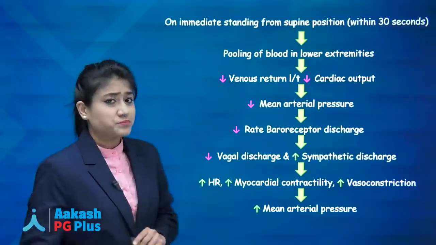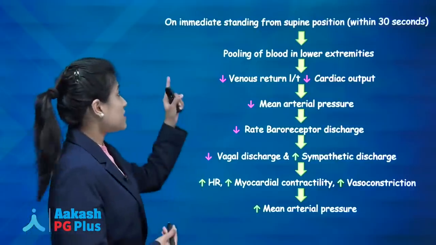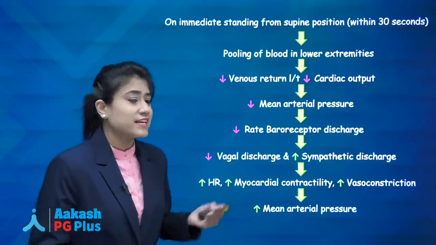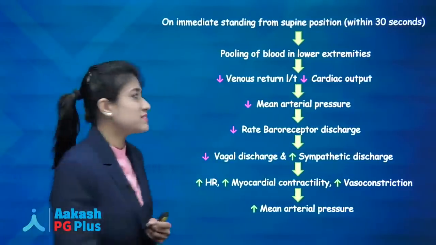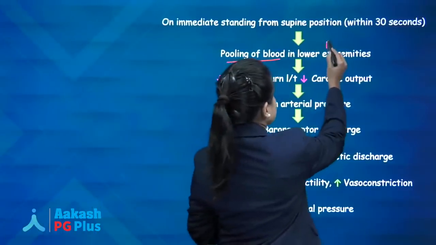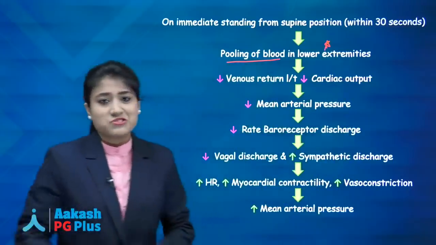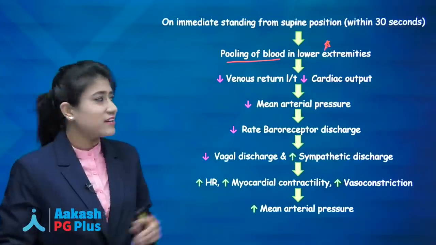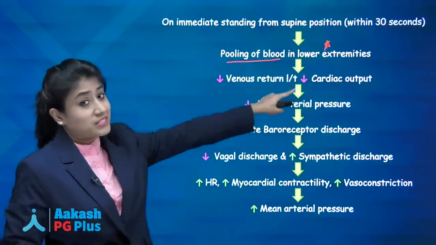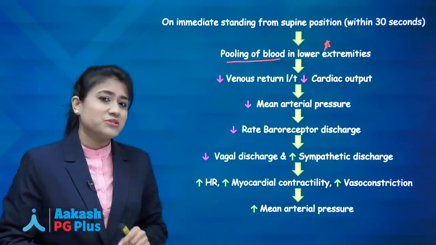Now let's see what is actually happening when a person is immediately standing up from the supine position. We know first thing is there will be pooling of the blood in the lower extremities. How much pooling? Near about 300 to 500 ml. What will happen due to pooling of blood?